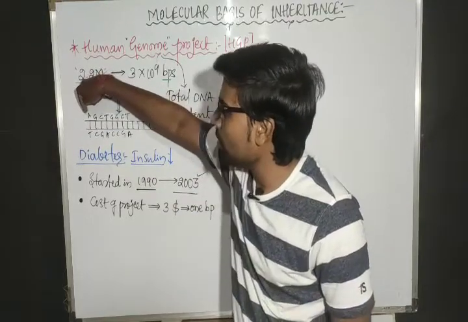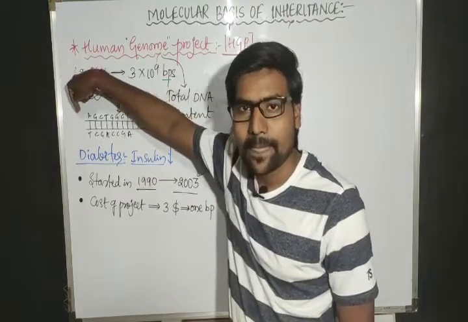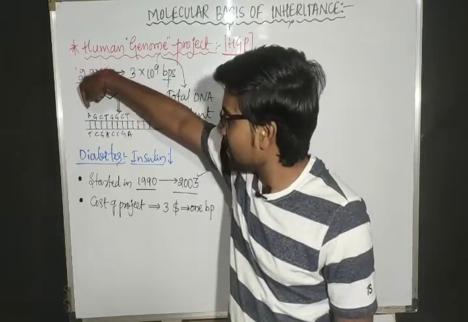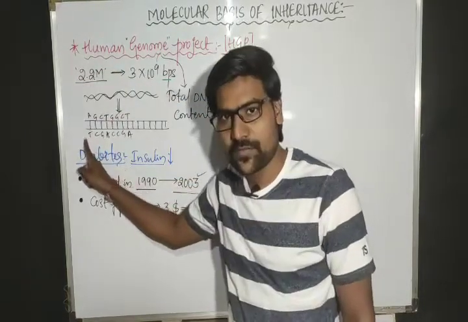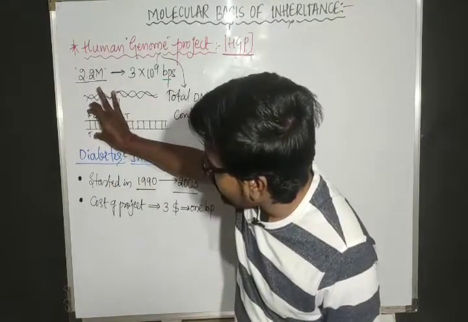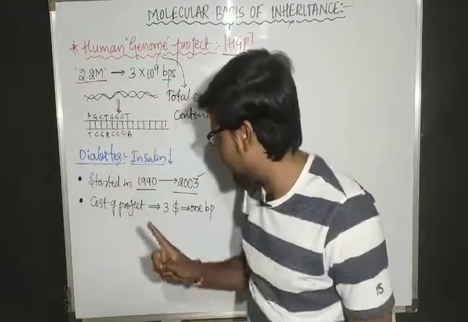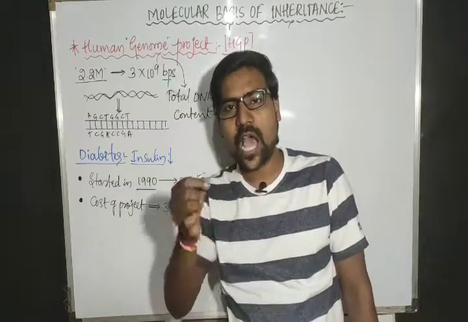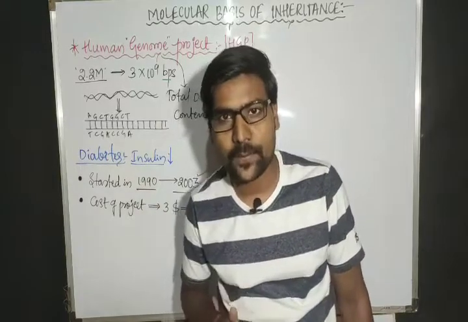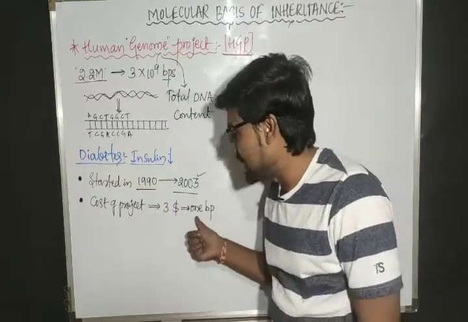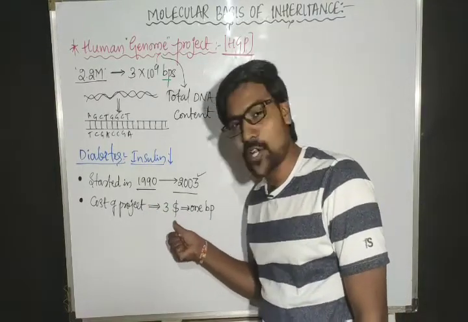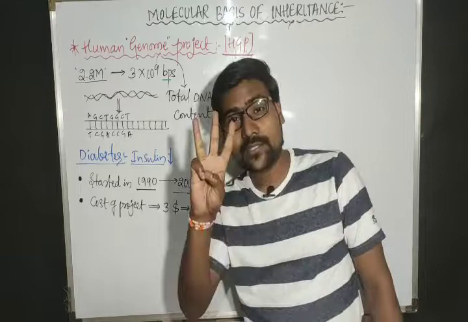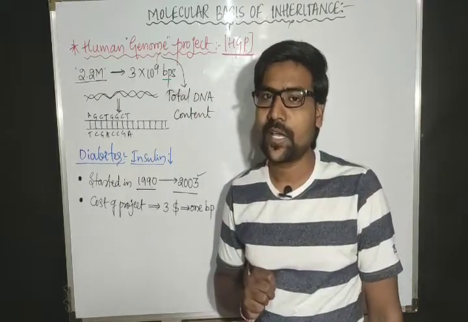This end, the starting nucleotide, is A. Its complementary is T. If I find this one A and T, it indicates one base pair. So I found one base pair in the DNA. To find one base pair in the DNA, what is the cost? $3. This is a dollar symbol. How many dollars? $3, right?